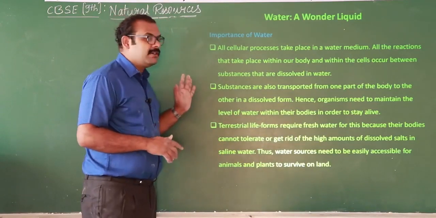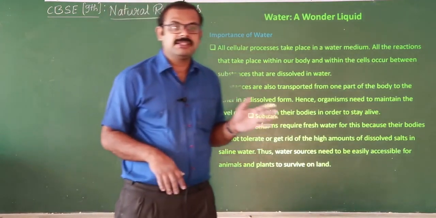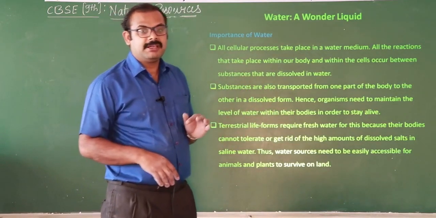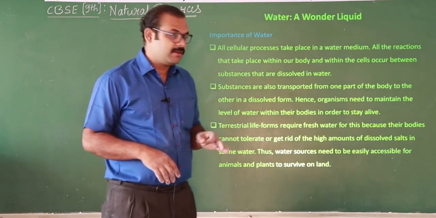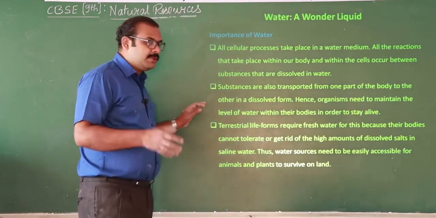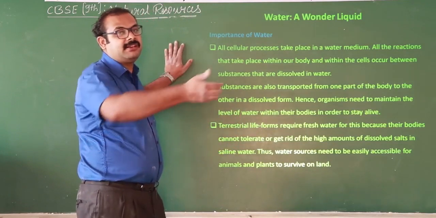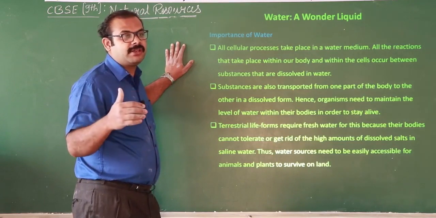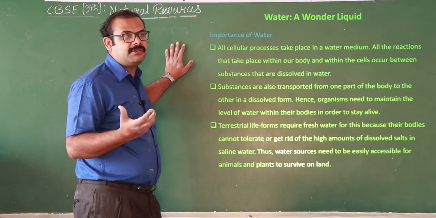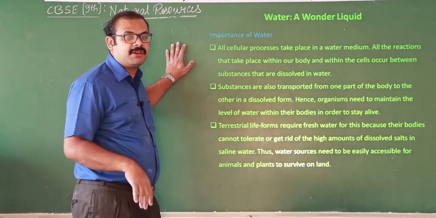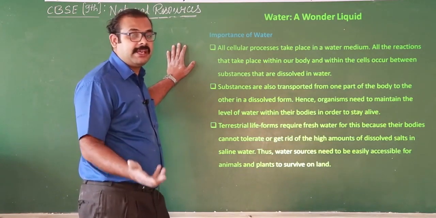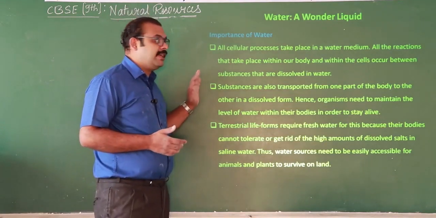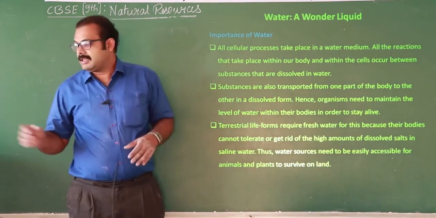Then, in order to transport substances from one region to another, we require water. And terrestrial animals mainly depend upon fresh water. We cannot drink sea water, because our body system has adjusted to only fresh water. If you drink salt water, our body cannot tolerate such a high salt content. That's why water is very essential for organisms.